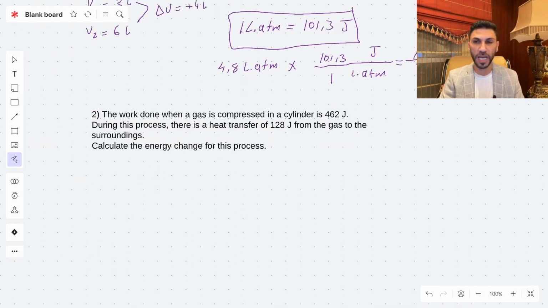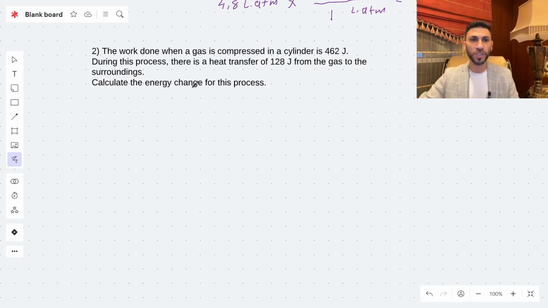All right. In question number 2, the work done when the gas is compressed. Once I see compressed, that means the work was done from the surrounding to the system.